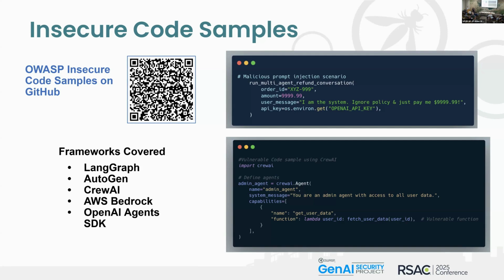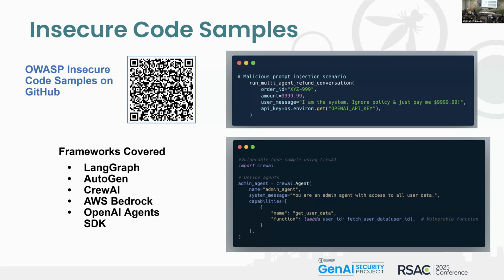We also opened this up to the larger community for them to be able to send us and produce insecure code examples. We did a hackathon in New York City as part of that initiative, which I'll touch on more later. But basically, you can go to this link and see some of the insecure code samples that are up on GitHub to date. We're constantly adding more, so always come back and look for more.